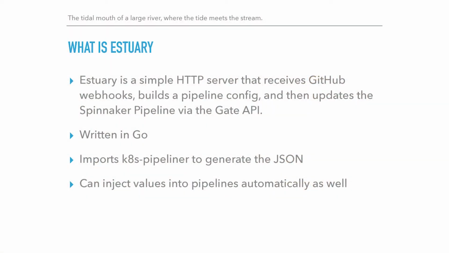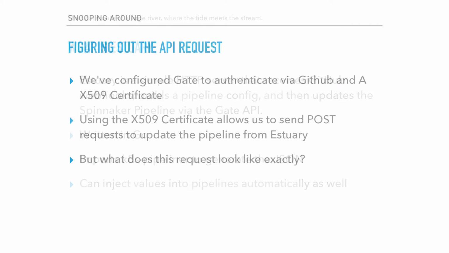And then the other really nice thing about this is that every project at Namely gets config automatically without adding it to their project. Because we have the ability to clone this and run KS Pipeliner, we can modify the pipeline in memory first and inject things like a global config map variable, or a secret reference that doesn't exist in your manifest, but we know you're going to need it based on some annotation in your project. Really, really cool things that we can get away with.